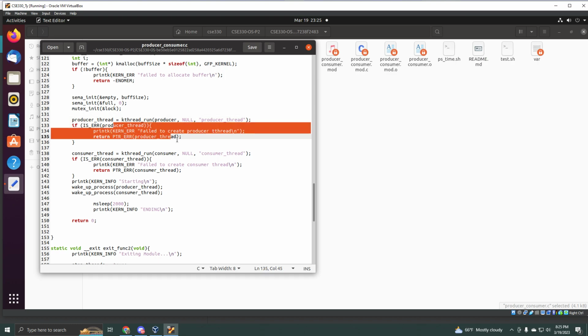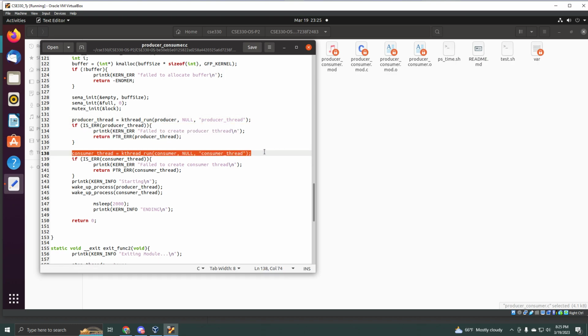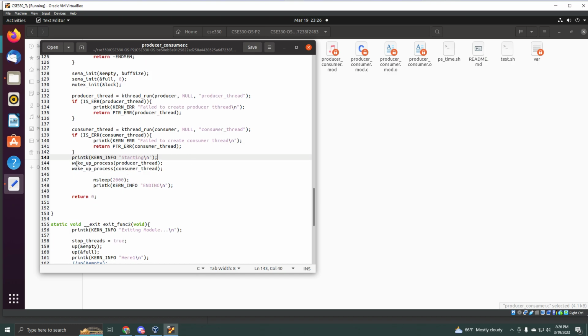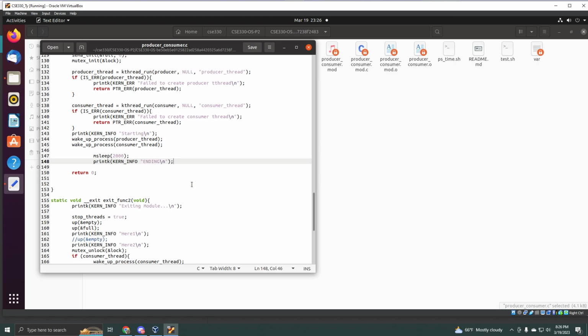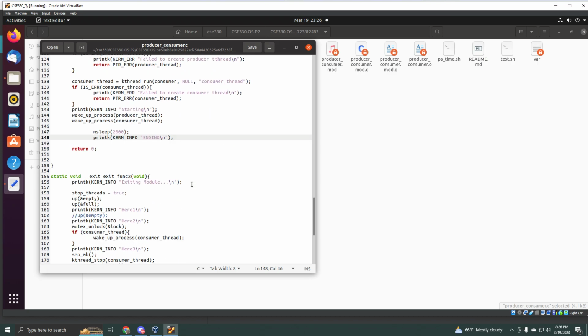Then if there's an error making it right here, same thing with the consumer here, it creates it right here, and then if there's an error with it right here. So then we print starting, and then it wakes up both of the processes right here, and then it goes to sleep again, and then it says ending. So that's what would happen after the insmod.